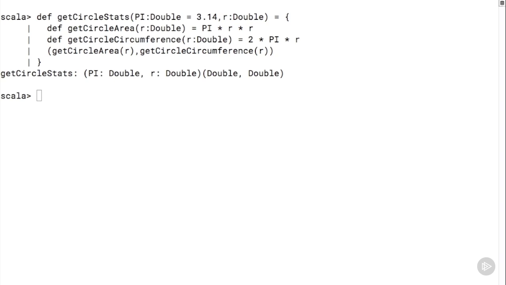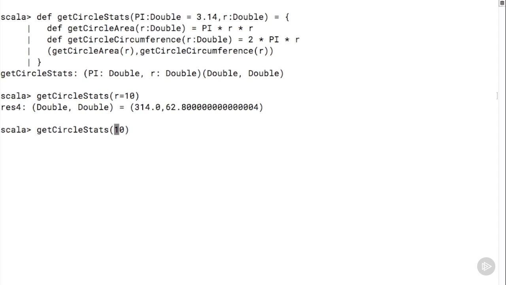This allows us to use default parameter values and specify those parameters out of order. So when we invoke this function with a single parameter, all we need to do is to specify the name of the parameter to which we are assigning a value. This is why the ability in Scala to specify parameter values by name is so important. It allows us to specify those parameters out of order, and in turn that allows us to make full use of default values on parameters.